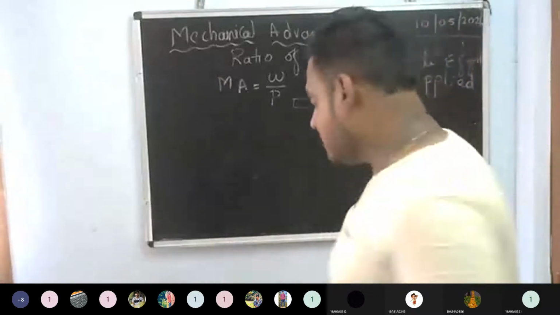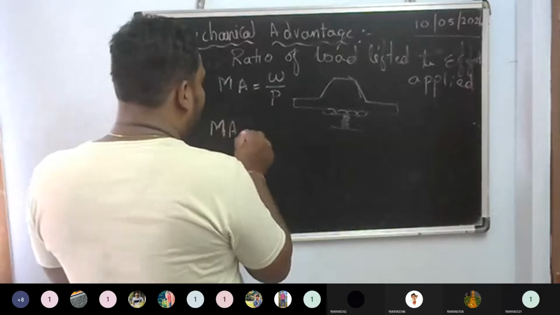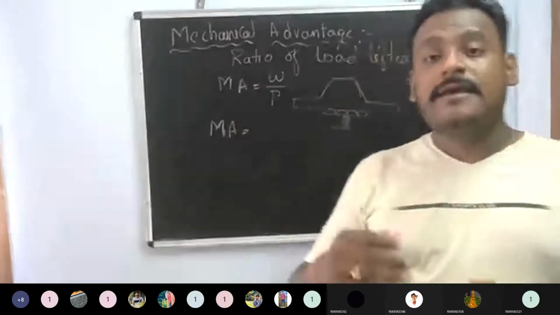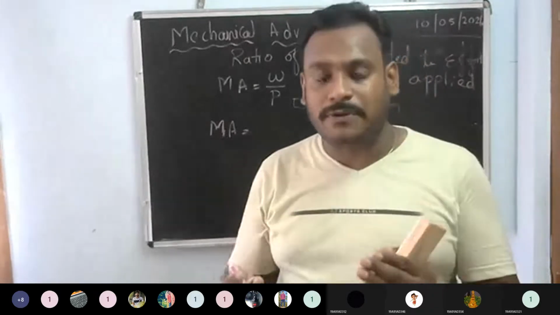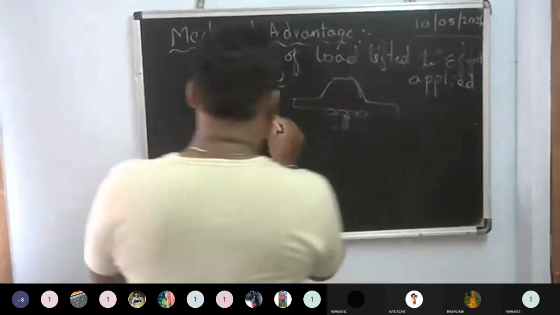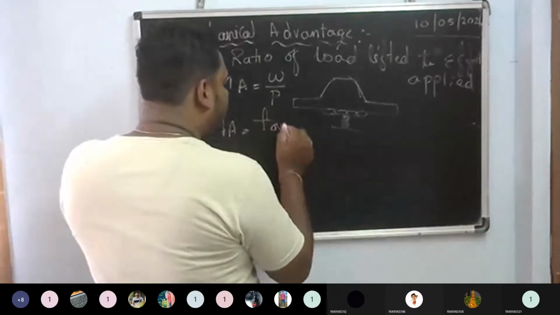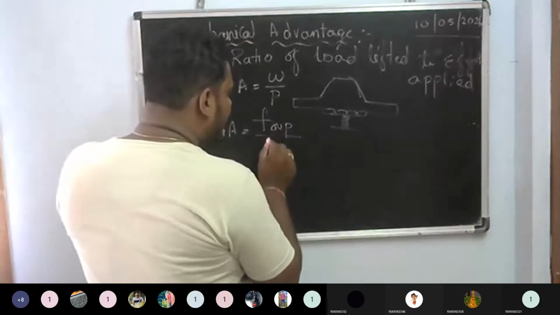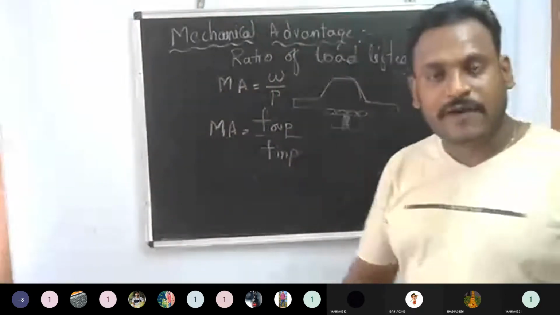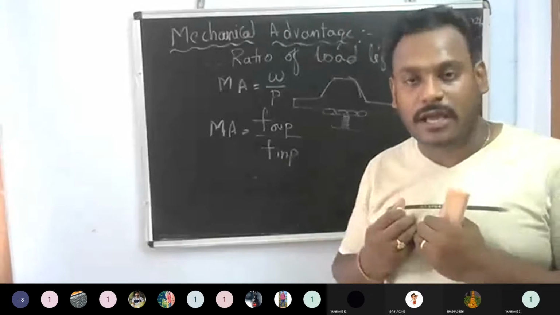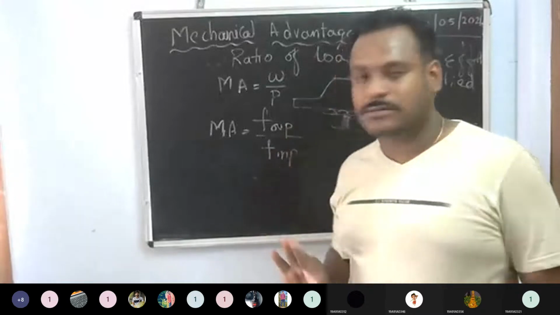Now I can go for the mechanical advantage regarding force, that means in terms of output and input. Now I can go for a force, that is the output force by the input force. I can write it like this also. If I'm taking force, the mechanical advantage is nothing but the output of the force to the input of the force.